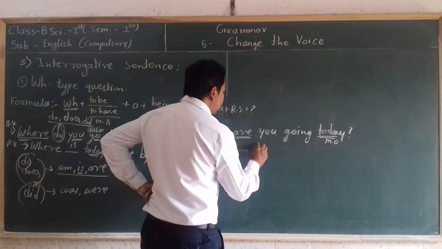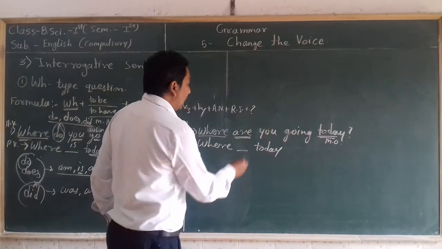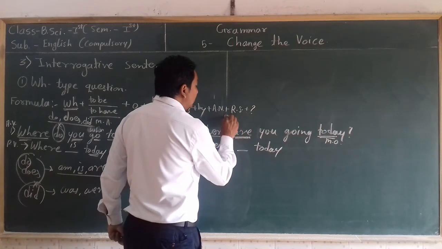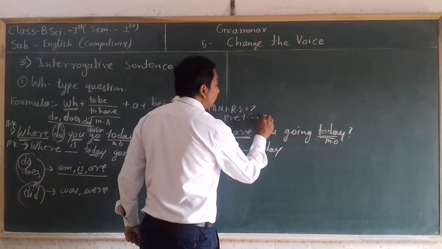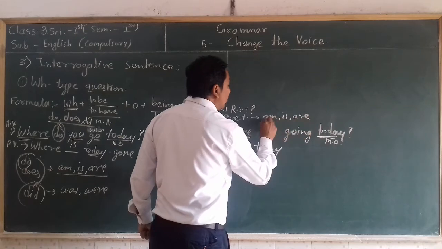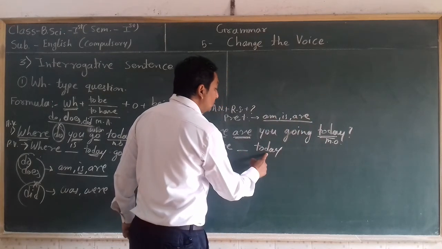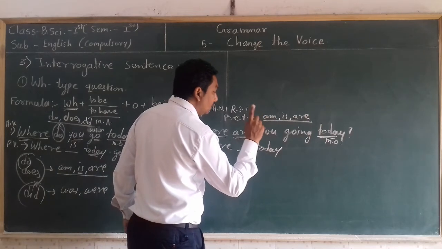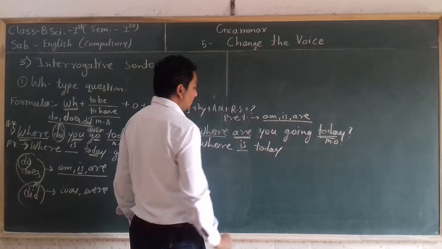So today is one day, and are is the to be form of present tense. In present tense there are three to be forms: am, is, are. We have to use any one of these according to the new subject. The new subject is today. Today is only one single day, so in front of a single noun we always use is.